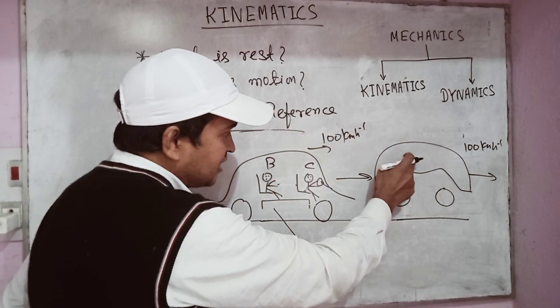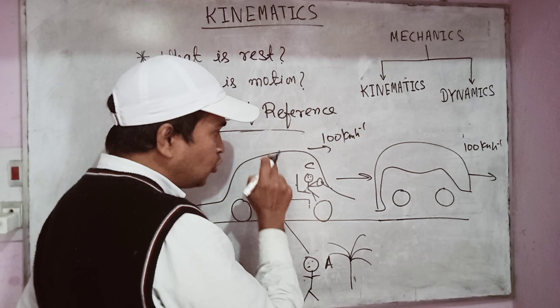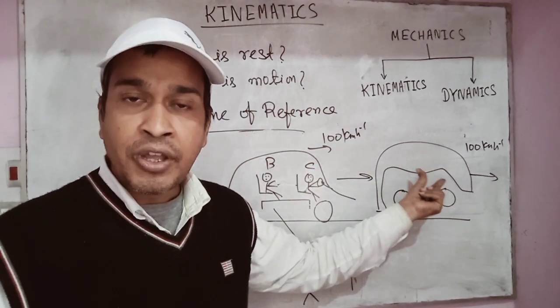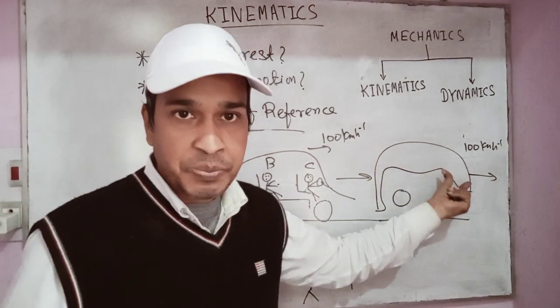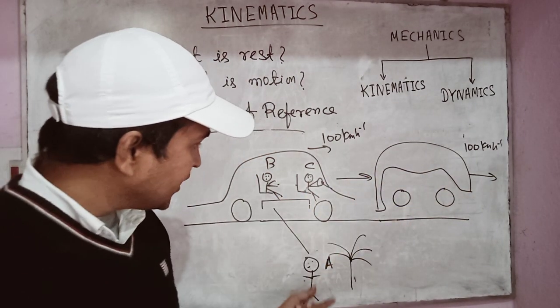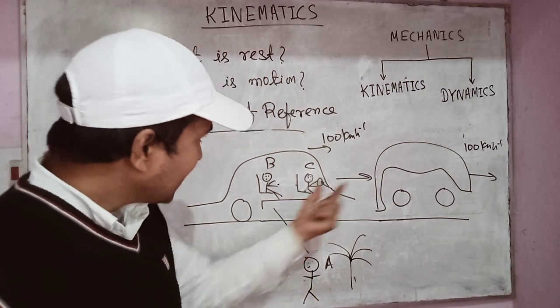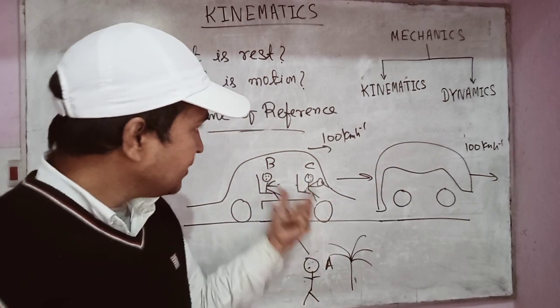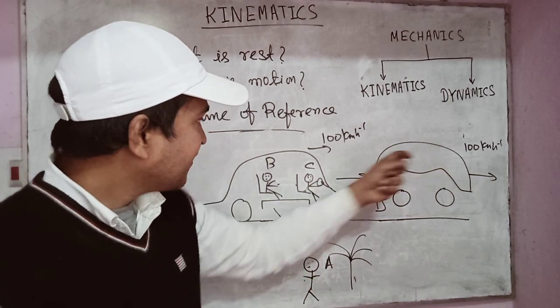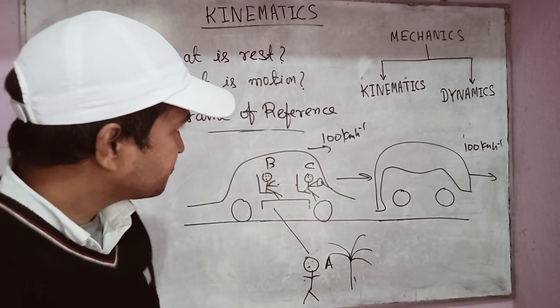So this car seems to be at rest according to B. But according to A, both these cars move with a very high speed. So these two cars are in motion according to A, but this car is at rest according to B.